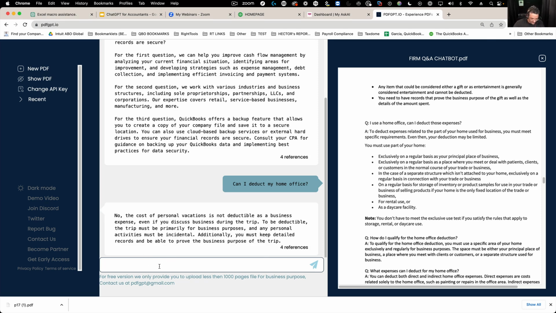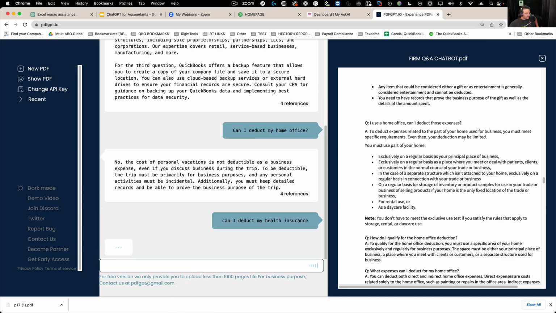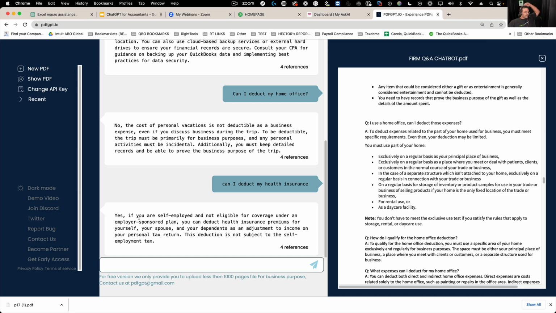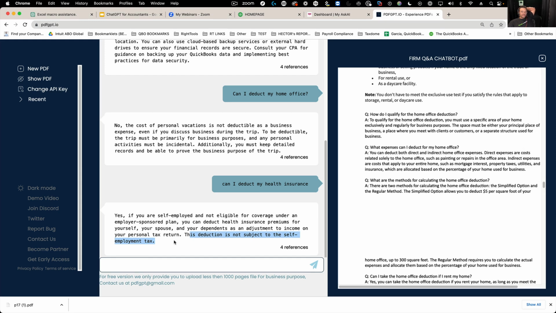Let's try one more thing. Let me do, can I deduct my health insurance? Okay, and let me press enter. Well, this one kind of worked. So yes, if you are self-employed and not eligible for coverage under an employee-sponsored plan, you can deduct your health insurance premiums for yourself, your spouse, and your dependents. The deduction is not subject to self-employment tax. So just a couple of interesting things there.